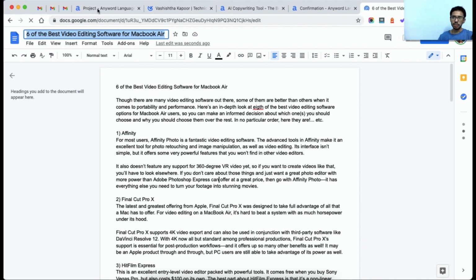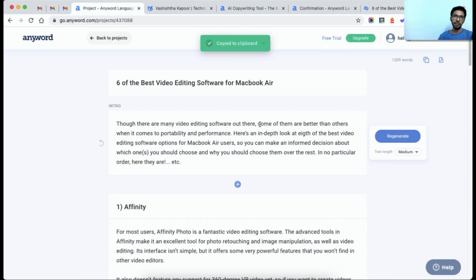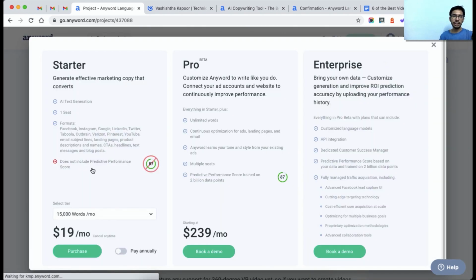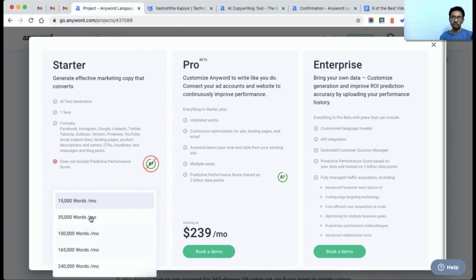So let's talk about pricing. Since we are in the free trial, we have a limit of 5000 words for this period of 7 days. But if you upgrade, then the price you will get is $19 per month, and you can generate as much as 15,000 words per month. You can upgrade to a better plan also if you want more words in your plan.